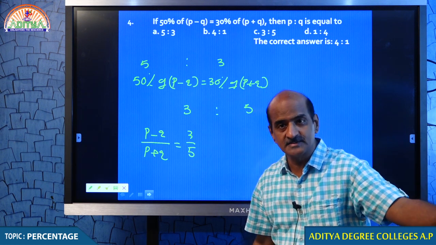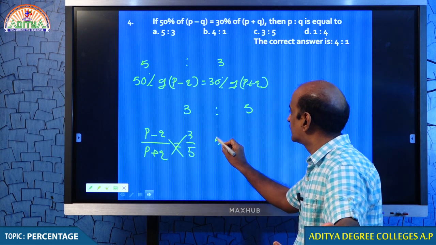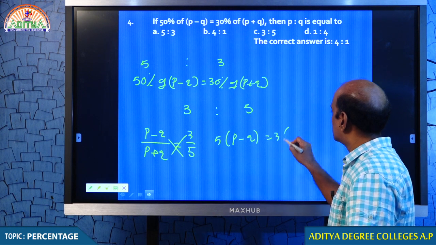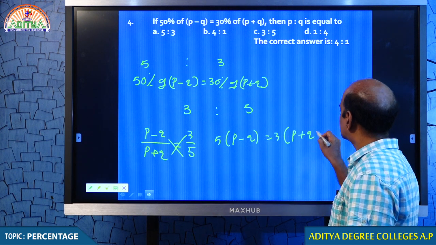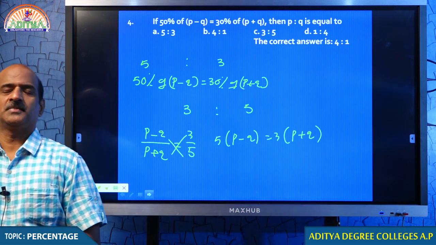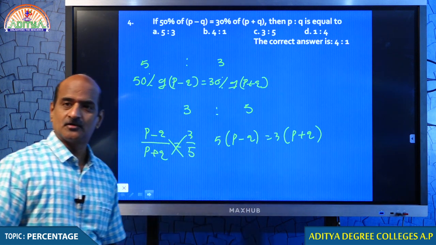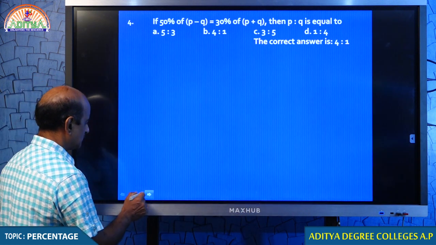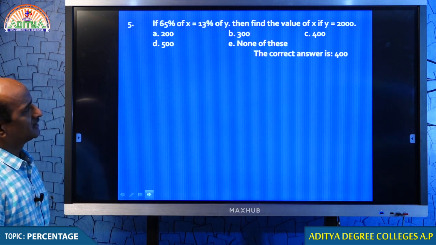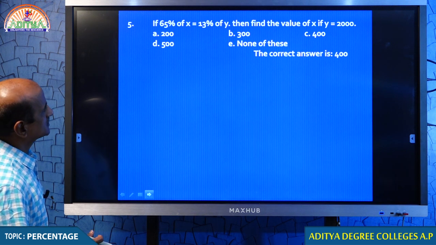If you cannot guess it, then you can solve it. What is that? Cross multiply, my dear students. 5 into P minus Q is equal to 3 into P plus Q. You can solve the equation and you will get the ratio between P and Q, that is 4:1. Comfortable? I think I can go ahead. I believe you might have felt some difficulty with these questions, but now I think you are comfortable.